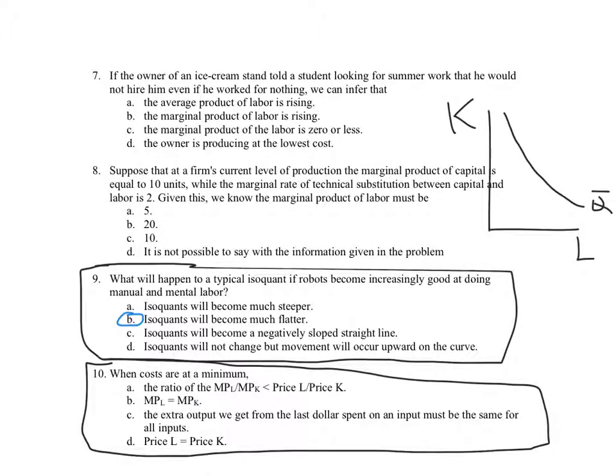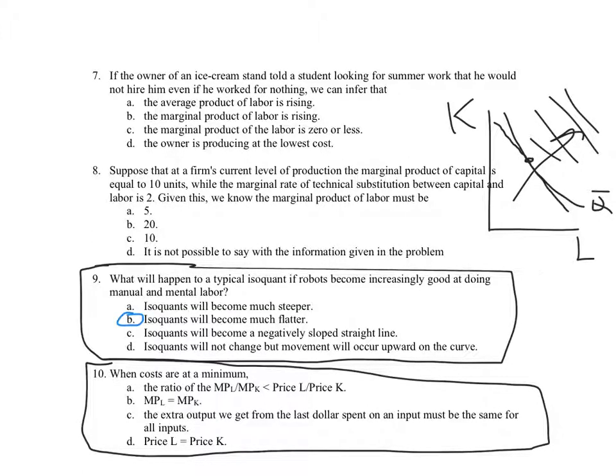There's a bunch of different isoquants as we move to the northeast. There's more output, and which combination of capital and labor would we choose? Well, we choose the one that minimizes costs, and so we have these isocost lines, and there's a bunch of isocost lines.